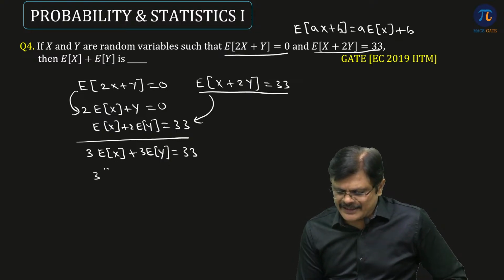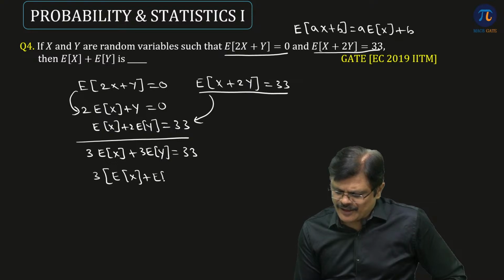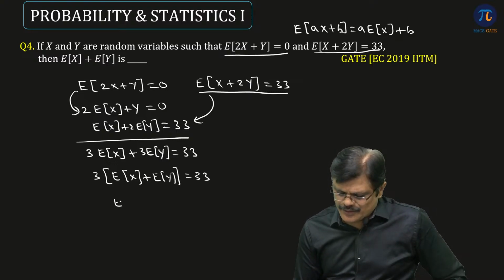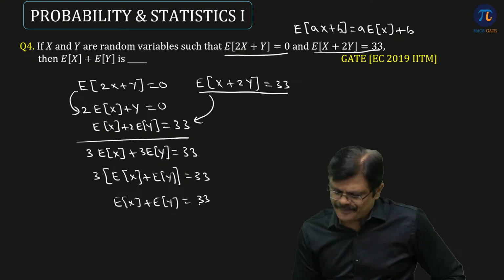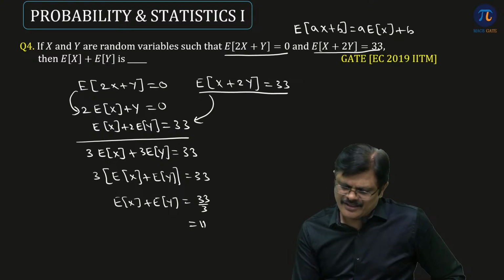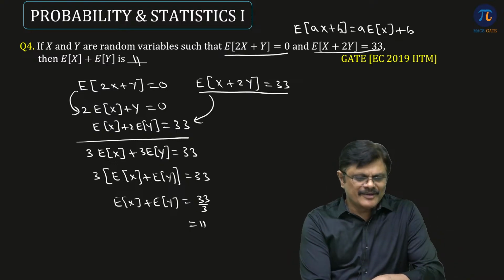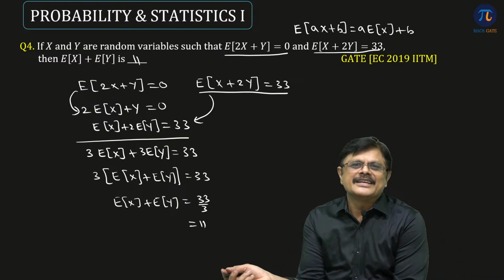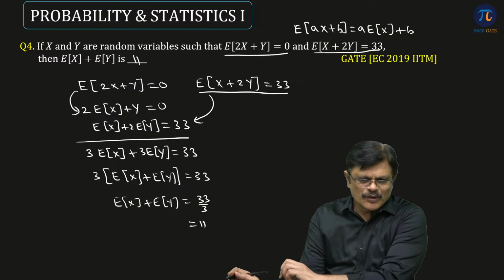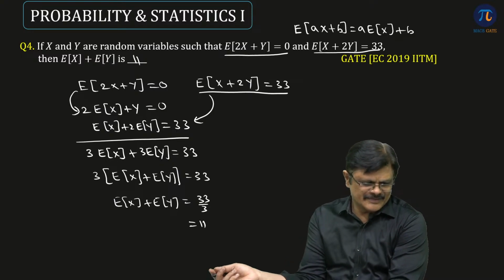Now here I can take 3 common, so that I get expected value of x plus expected value of y, which is 33. So what is expected value of x plus expected value of y, my dear friends? 33 by 3, which is nothing but 11. So what is the answer for this problem? Which is 11. Is the idea clear? Hope you understand. Very good.